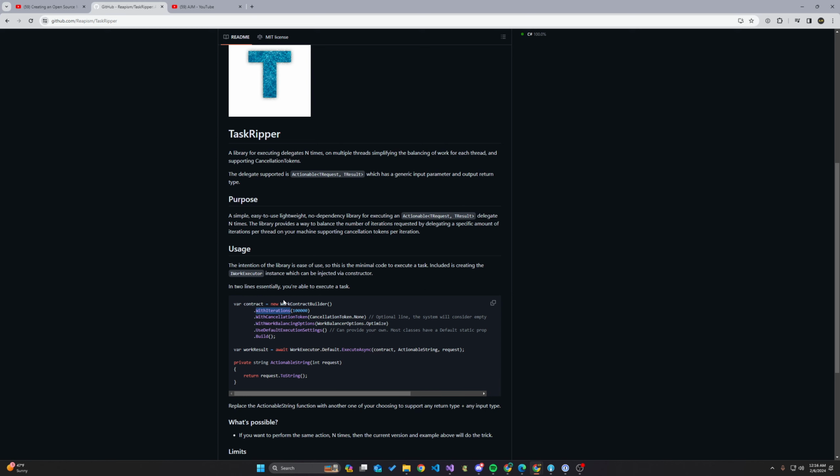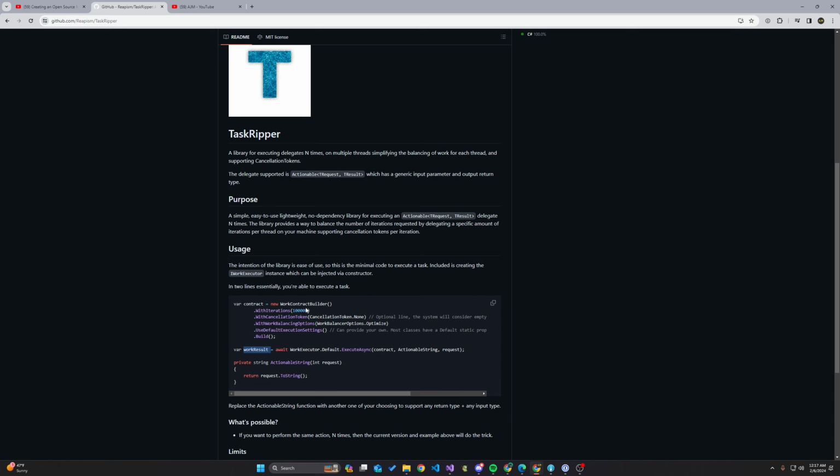Now essentially it's a guided approach to doing this. The way I designed this library is I wanted to use the builder pattern to help you construct a contract, and then you give it some work into a work executor and you get some work result. Everything is kind of based on work. So as you can see, a lot of the class names have a work prefix. And so you know that, in order to do any work, you can look at classes with the work prefix.